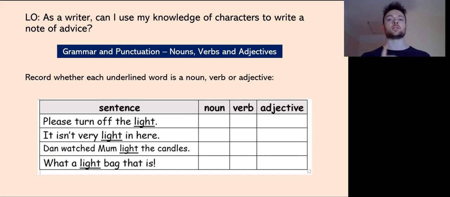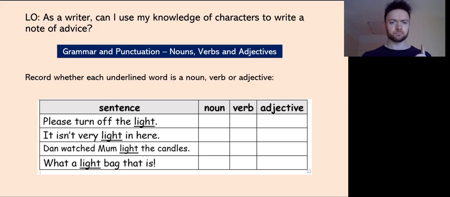What I want you to do is pause now and have a go. You can just tick, or you don't have to write out the table. You could just say 1, 2, 3, 4. Is it a noun, verb, or adjective? Okay. So pause here, have a go, and then we'll come back. Right, welcome back. So we're going to go through the answers, okay?